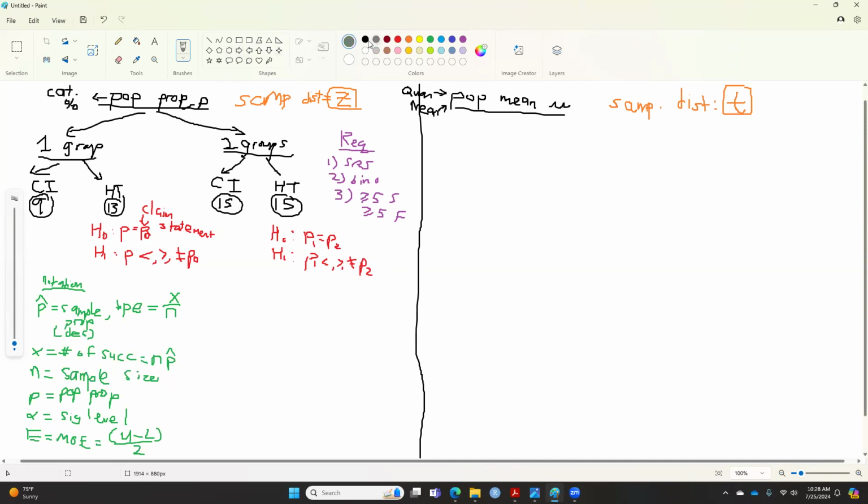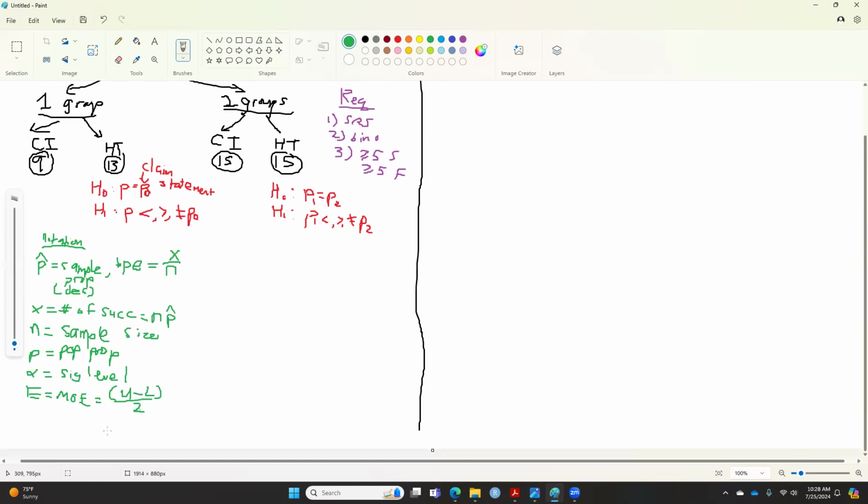Okay. So what does StatCrunch need when we use this? Oh, I forgot to write the last one, p0, which is the claim value. p0 is the claim value. And again, the claim value comes from the claim statement.